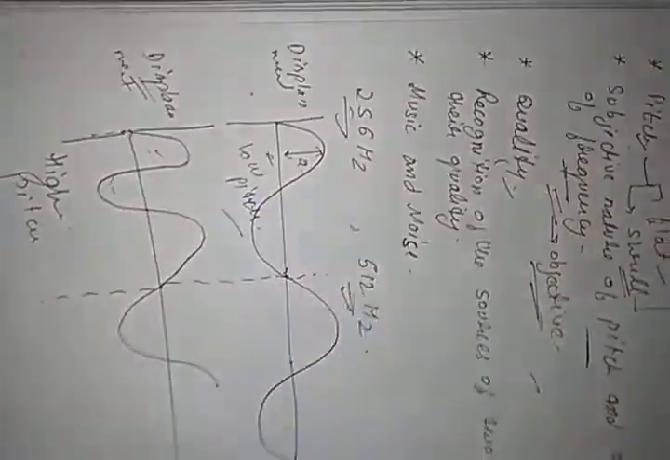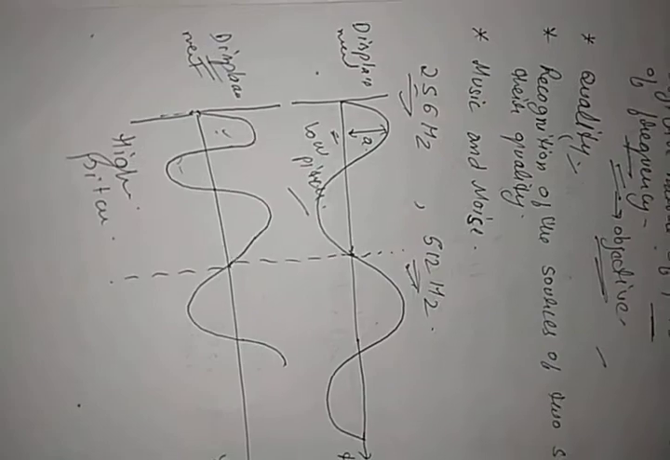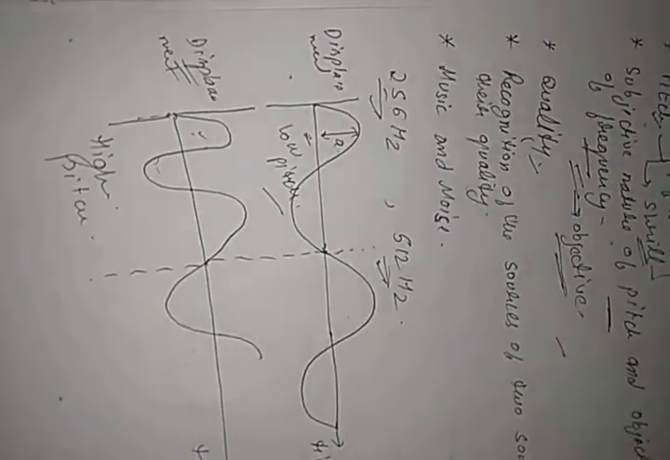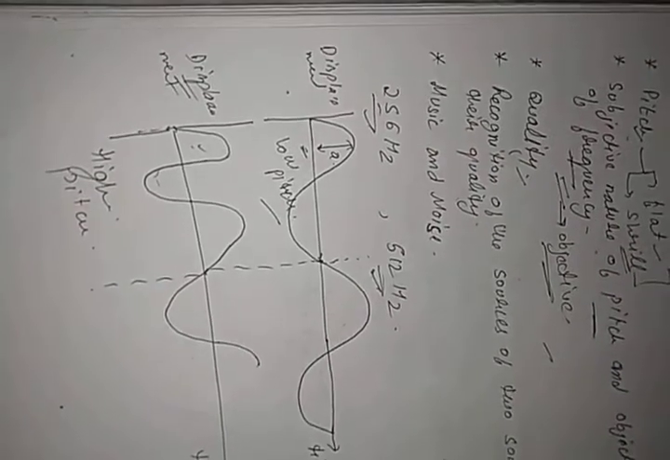Next topic is quality. See, quality of a sound is that characteristic which distinguishes two sounds of the same loudness and same pitch but emitted by two different instruments, because there is a change in their waveform. On the basis of their waveform we distinguish the quality of sound. Clear?